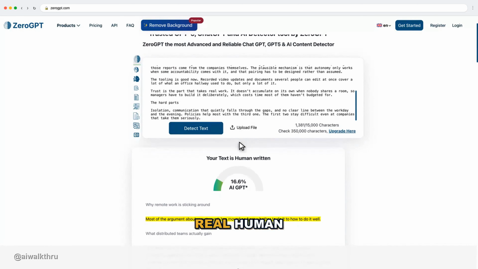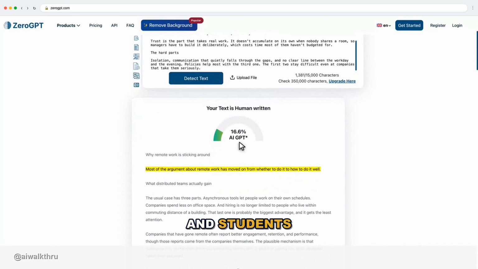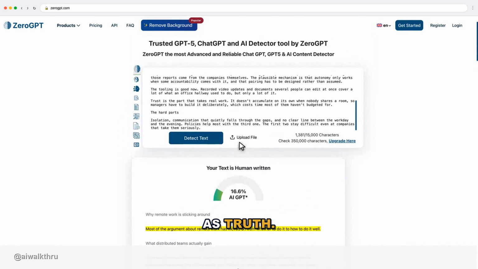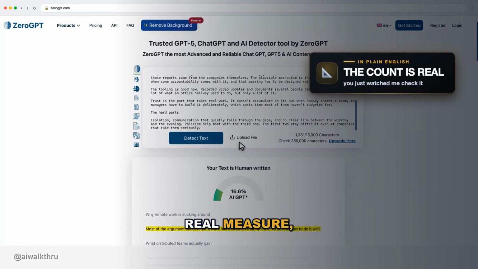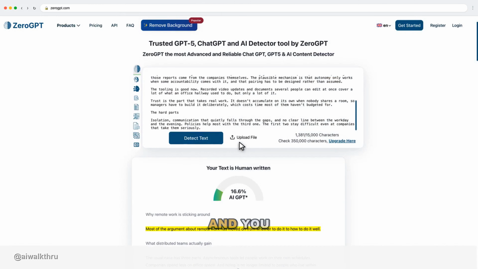They flag real human writing all the time, and students have been accused over them. So do not treat any of these scores as truth. Treat the tell count as the real measure, because that one is checkable, and you just watched me check it. The detector is a nice bonus.